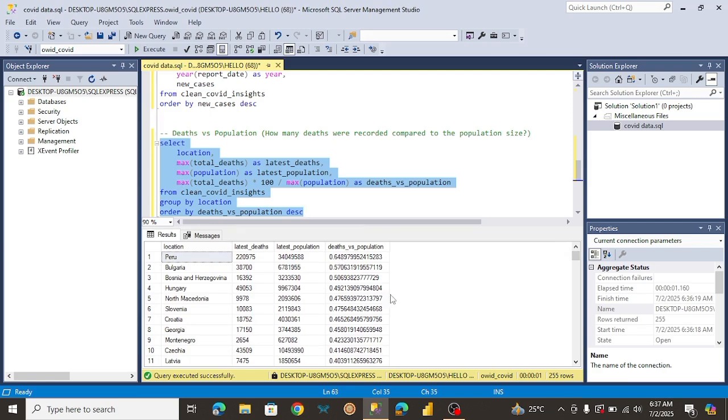To make this much more readable, we can use the round function to round it to a certain decimal place. So in front of this max, I'm just going to write round, open the bracket, then I'm going to tell it how many decimal places I want it rounded to. So in this case, I want it to be 2 decimal places. So let's run this.